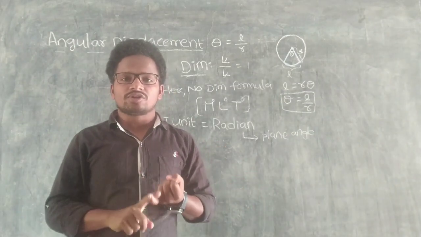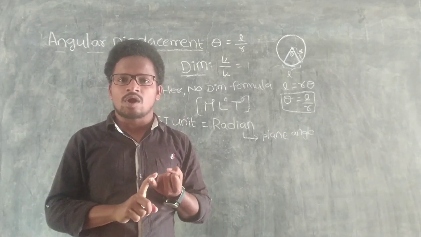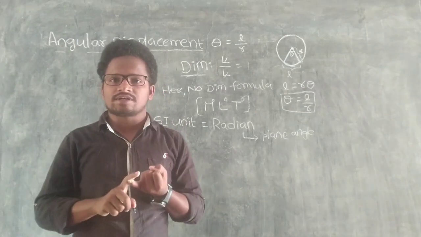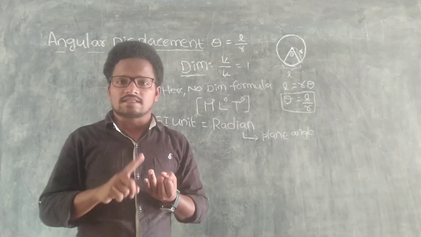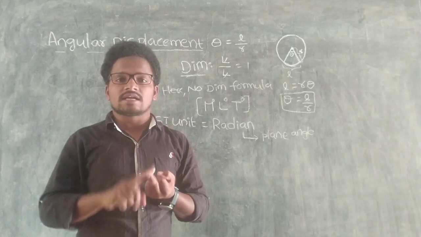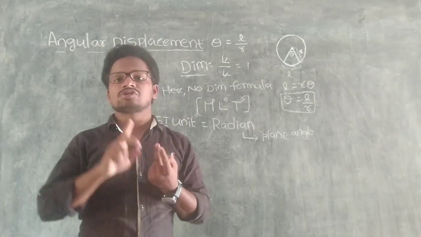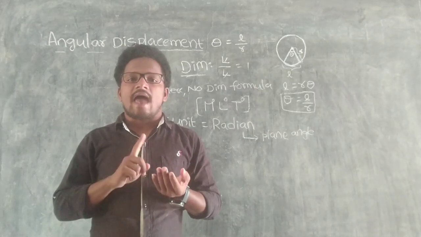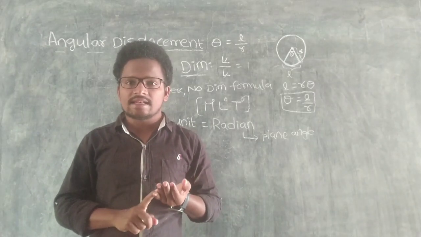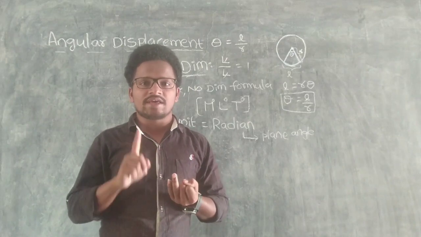I already told you that there are three types of quantities. First, fundamental quantities, the 7 quantities I already told you. Then the remaining ones are derived quantities, but there are also supplementary quantities. In supplementary quantities, two types are there: plane angle and solid angle. For plane angle the unit is radian. For example, steradian is for solid angle.